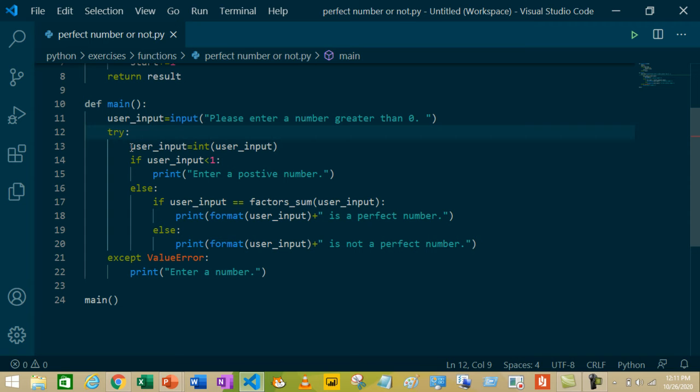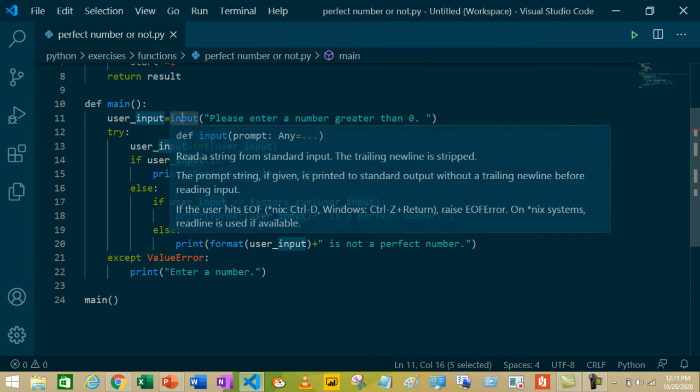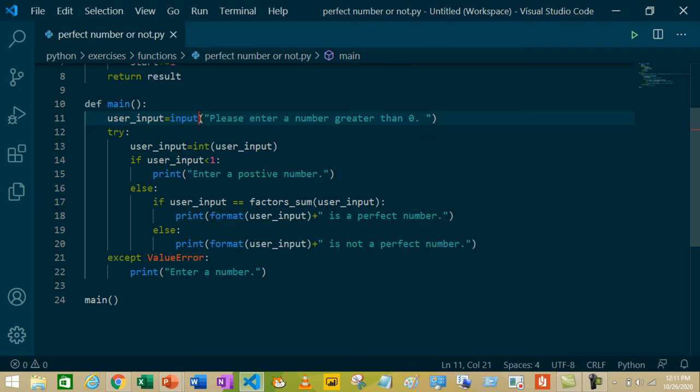Next, user input equal to int user input. Here we are changing the data type of user input into an integer data type, because while taking the input from the input function, by default it will take the data type as a string. That's why we are changing the data type into an integer here.